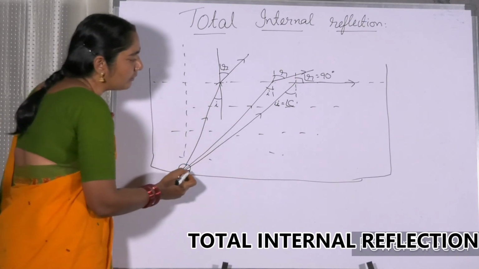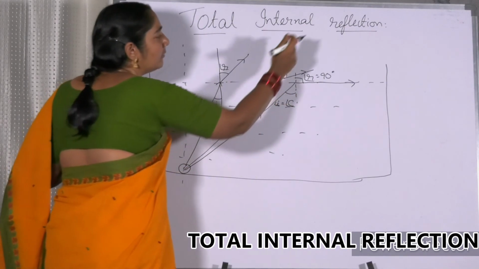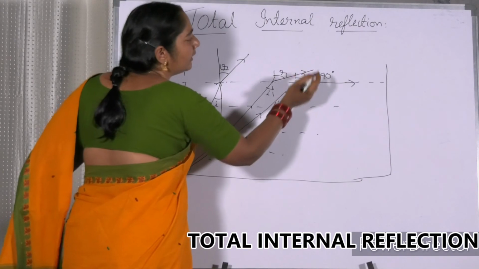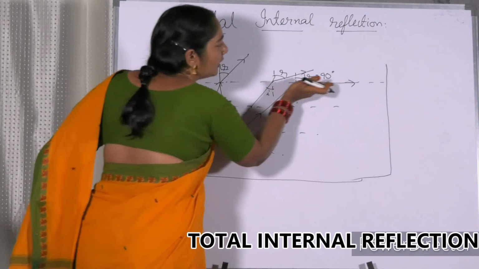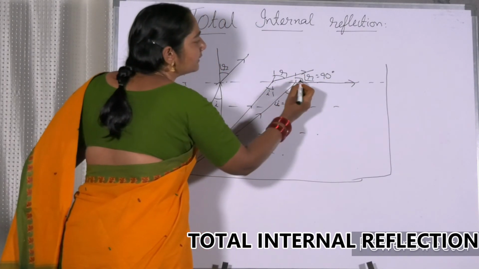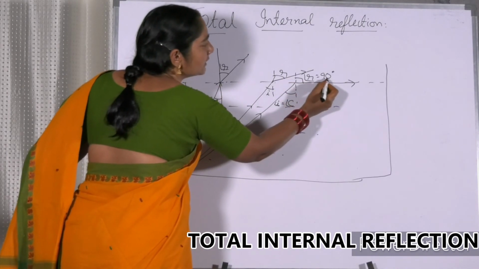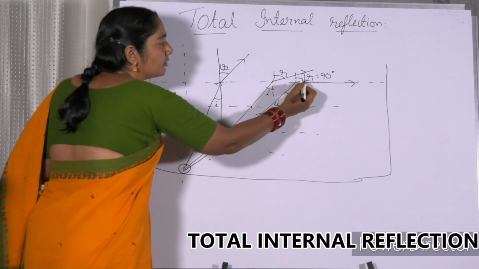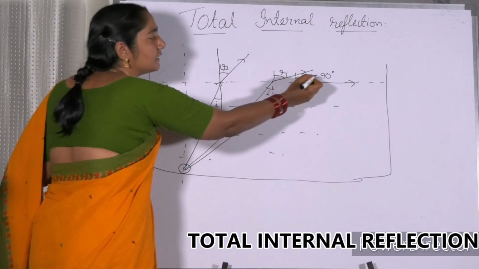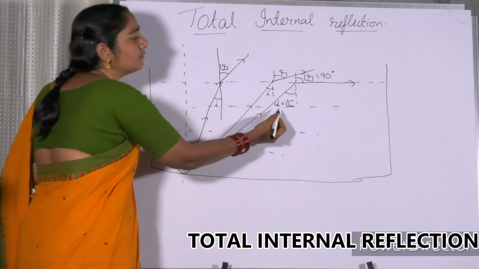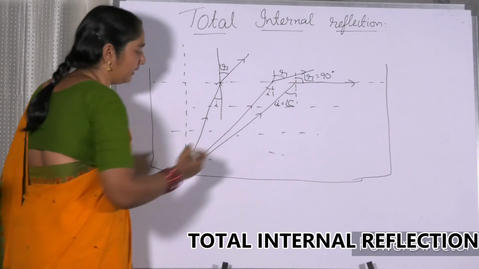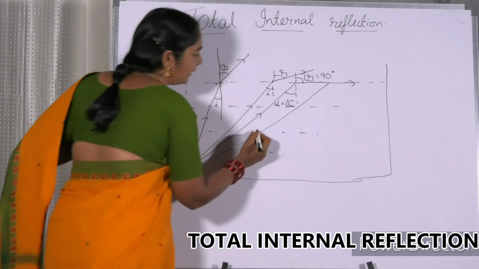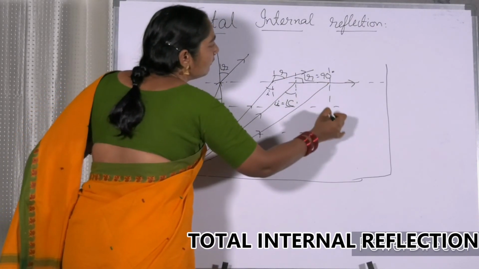Now the ray is going from a denser medium to a rarer medium. When it is entering the rarer medium, it is just going along the surface. That's the reason why the angle of refraction is 90 degrees. This is a special case. At this position, when the angle of refraction is 90 degrees, the angle of incidence we call the critical angle.